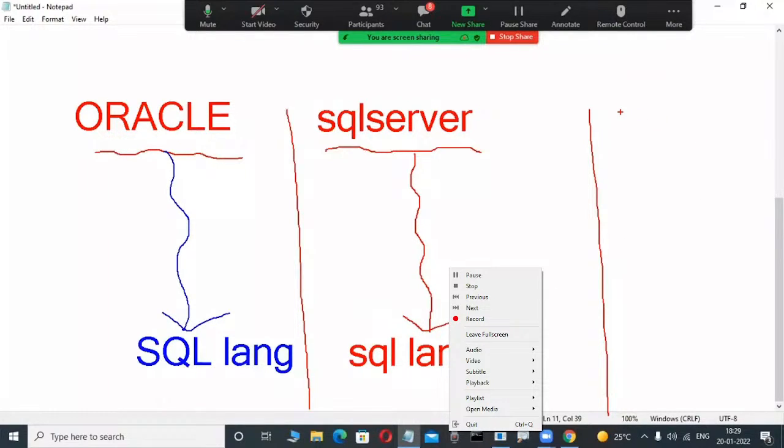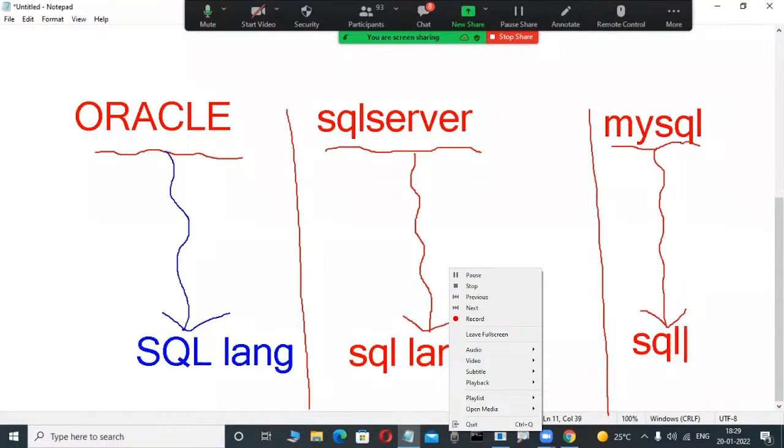Again, MySQL is what so many people in my company are using. MySQL is a relational database product. Some employees in my company work on the MySQL product, which is open source, and to operate the MySQL database they also use SQL as the language. So the SQL language is a universal language.